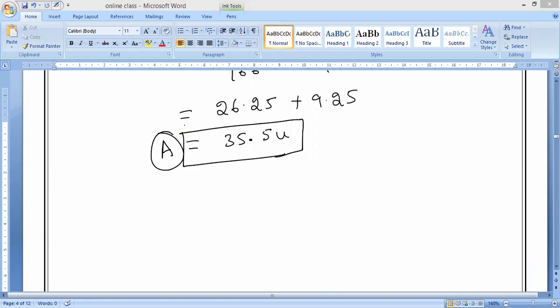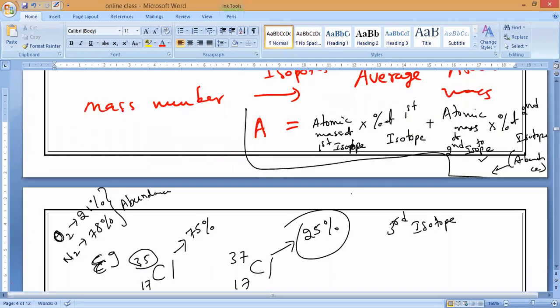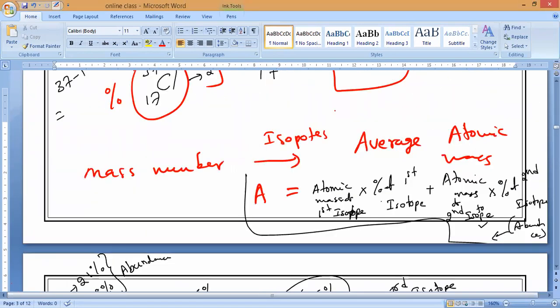So what is the formula for calculating average atomic mass? Atomic mass of the first isotope into percentage of the first isotope plus atomic mass of the second isotope into percentage of the second isotope. If a third isotope is there, it also comes in the same manner.